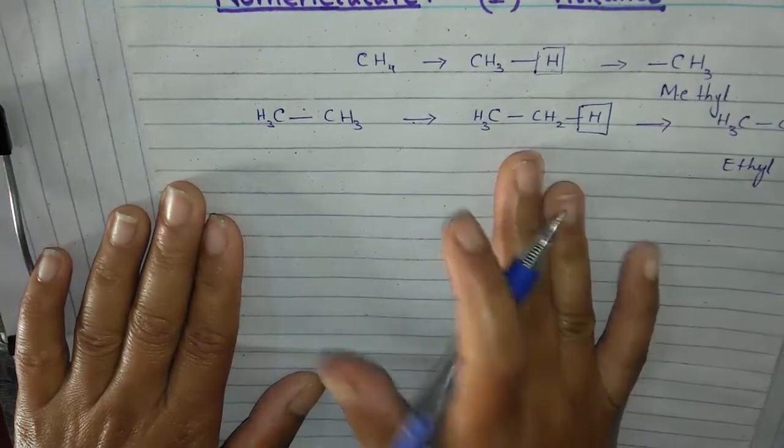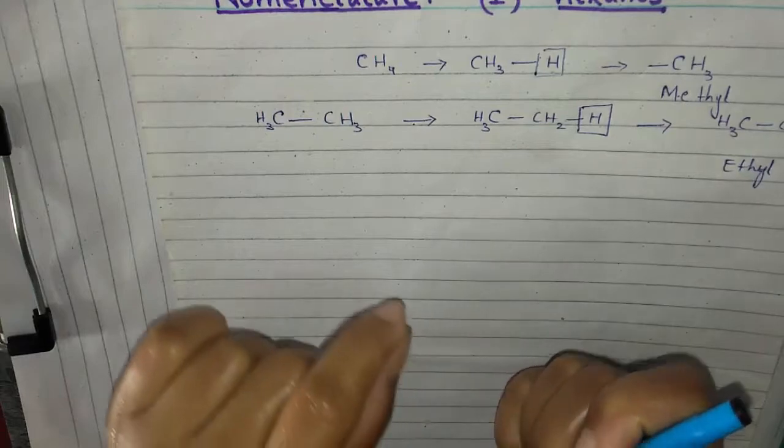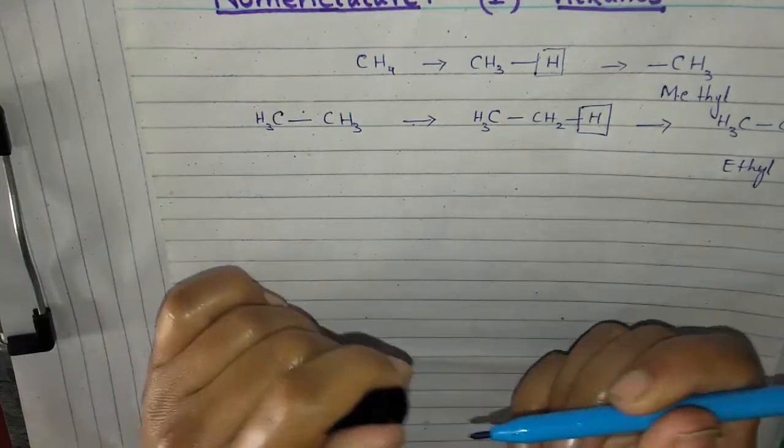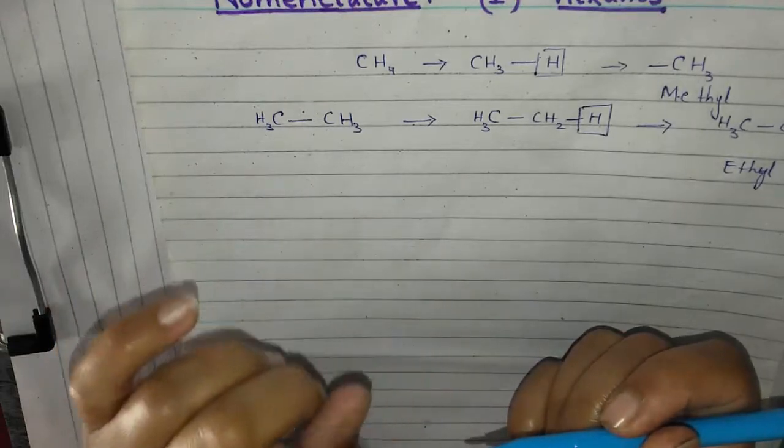The first rule for the naming of alkanes is to locate the longest continuous chain of carbon atoms. Remember, you have to locate the longest chain of just carbon atoms.